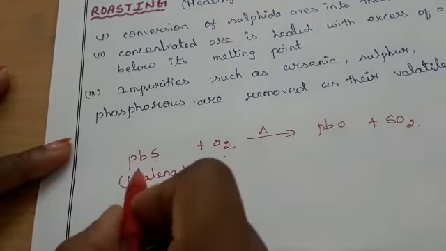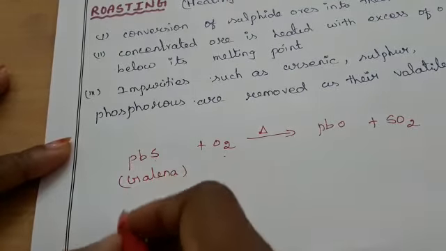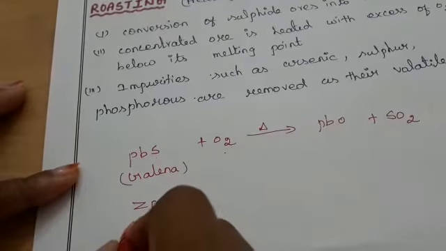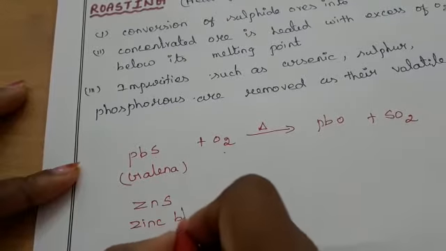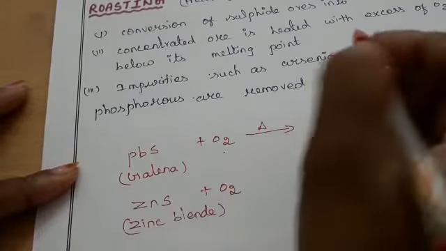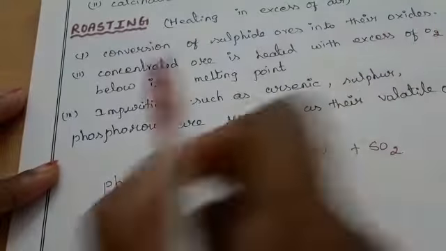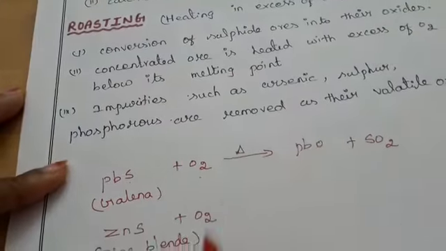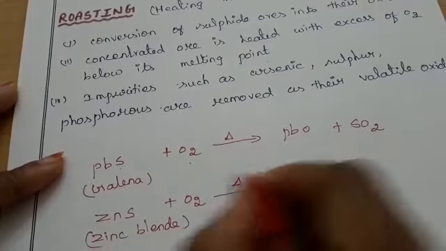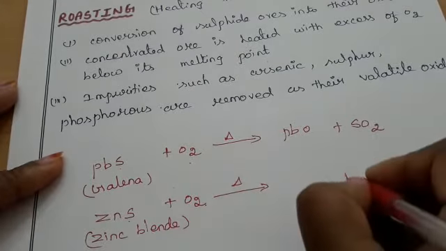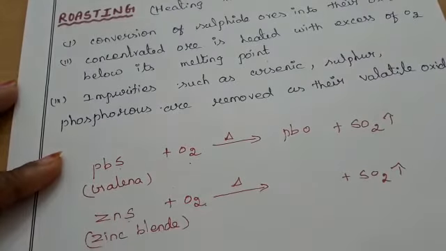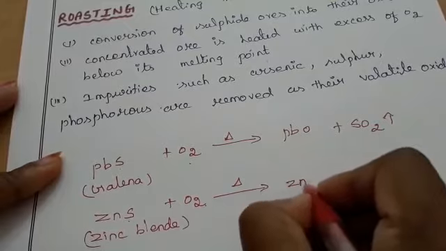Galena is a sulfide ore. Another sulfide ore is ZnS, which is zinc blende. Zinc blende also reacts with excess of oxygen below its melting point, heated in excess of oxygen. The sulfur reacts with the oxygen to change into sulfur dioxide gas, and the zinc changes into zinc oxide.